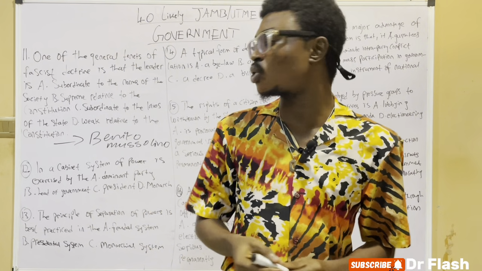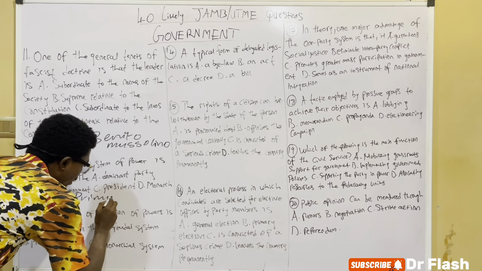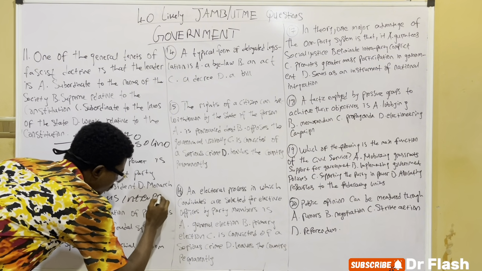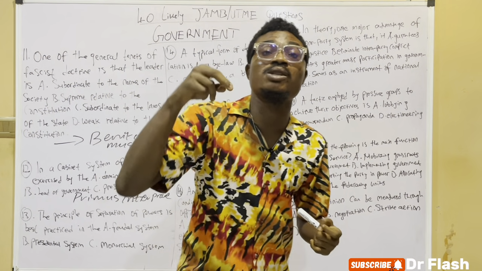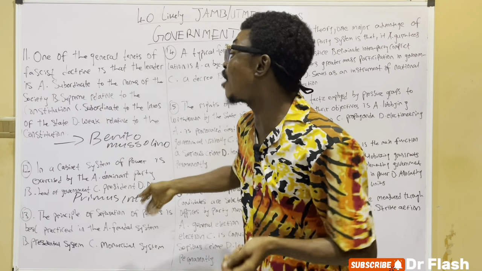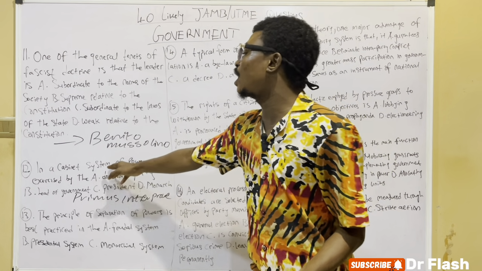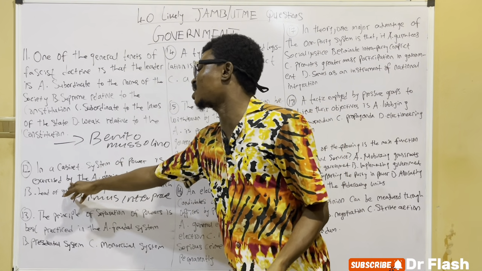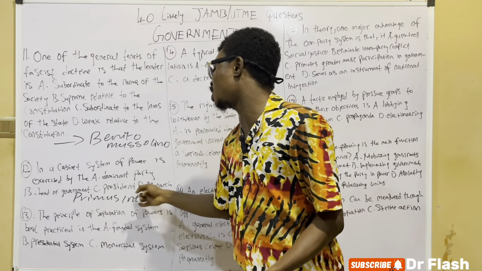The prime minister is also called who? Primus inter pares. That is what the prime minister is: first among all. The prime minister has absolute power over the other ministers because he is the head of the ministers. And in the cabinet system of government, power is exercised by A, the dominant party, B, the head of government, C, the president, and D, the monarch.